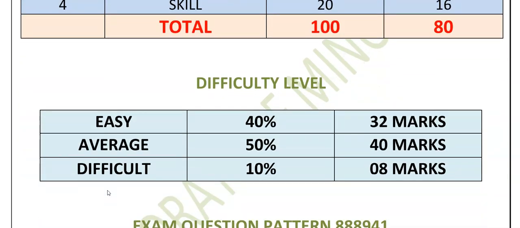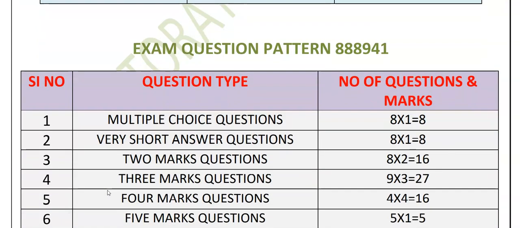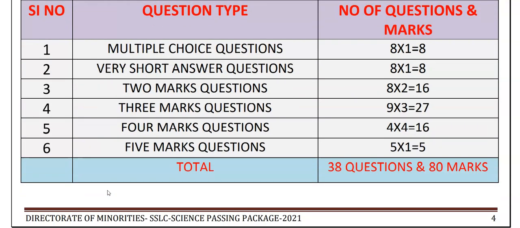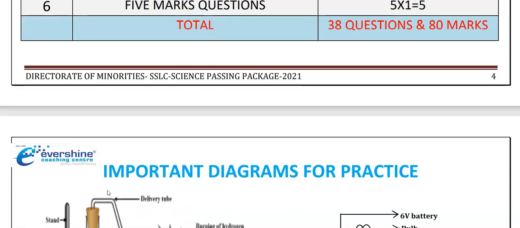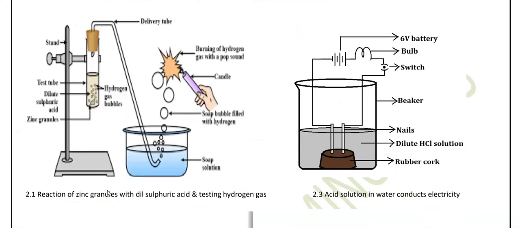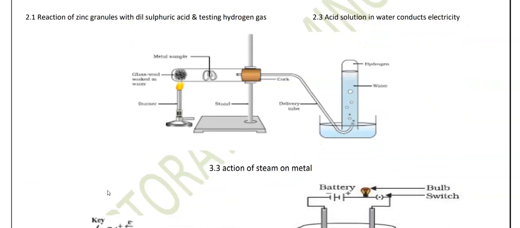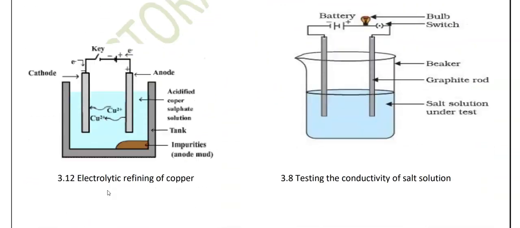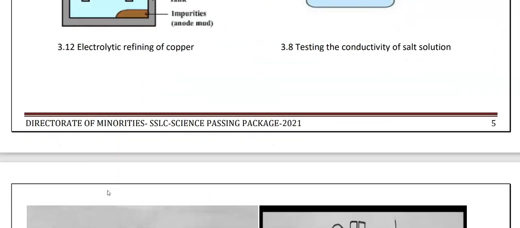As you can see, easy level is 40%, average level is 50%, difficult level is 10%. This is the exam question paper pattern. I hope everyone knows this, because you have already seen the KSEB model question paper. And here are the important diagrams for practice. These are the diagrams you need to practice as follows. As you can see, only these diagrams are there for you for this academic year's board exam.